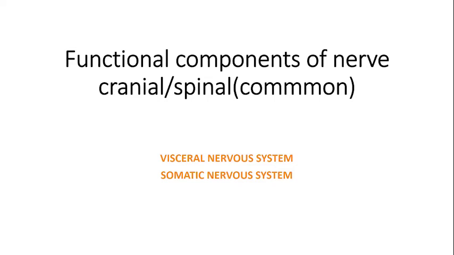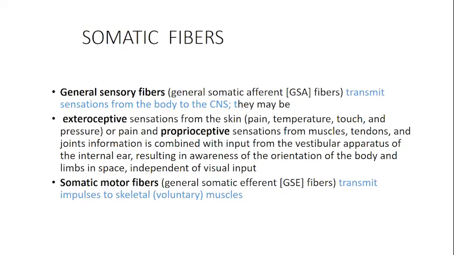So the somatic nervous system is all the nerves which are going to go towards your periphery, towards the structures which are there on the outside of the body. And the visceral nervous system is going to be concerned with the nerve supply of the viscera, that is the organs of the body. So both are going to have a sensory and a motor component. Somatic fibers are going towards the periphery. In this again, we divide it into a general and a special portion. I will talk about that later on.